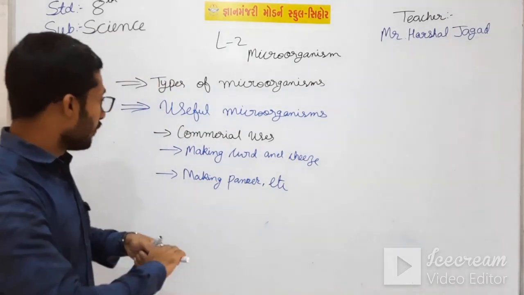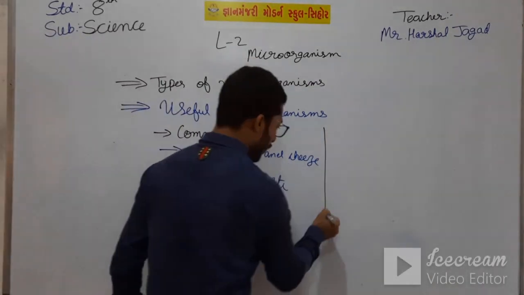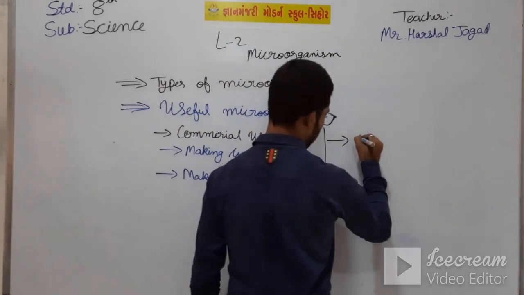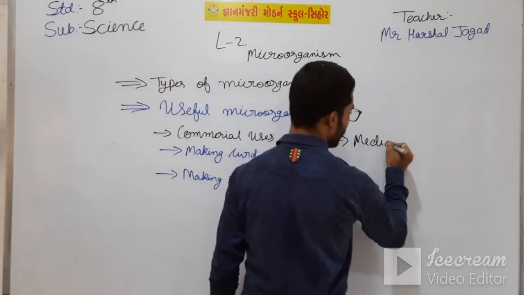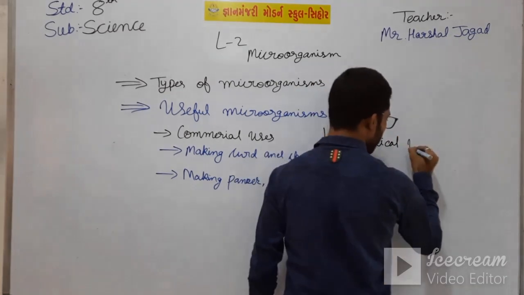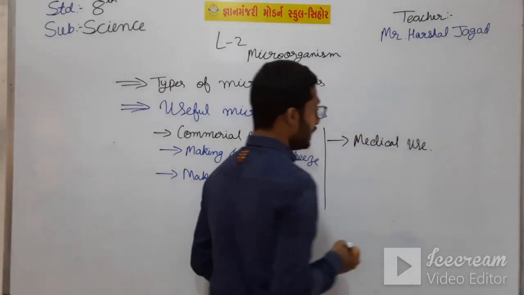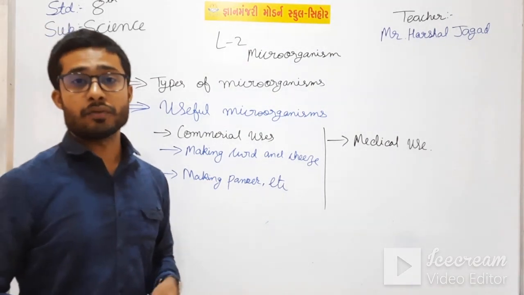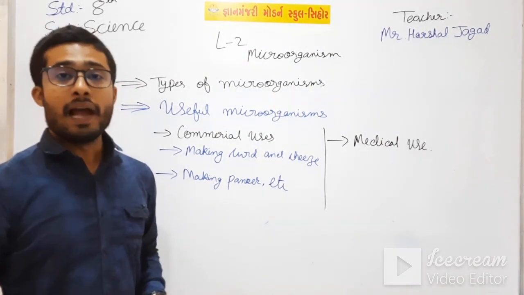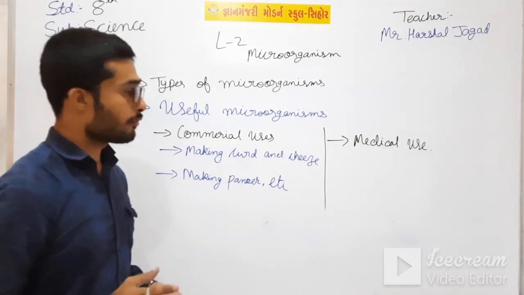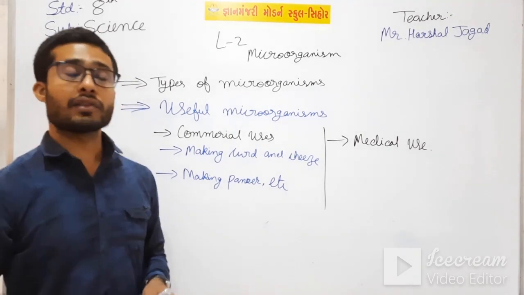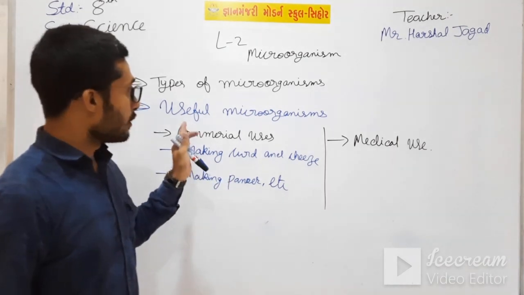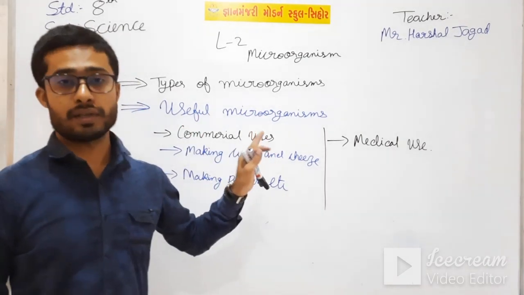So, the next use of useful microorganisms was medical use. In the medical use, what we have seen, it is used for making vaccine, and it is used for curing disease which is caused by microorganisms. So the useful microorganisms are used in that.